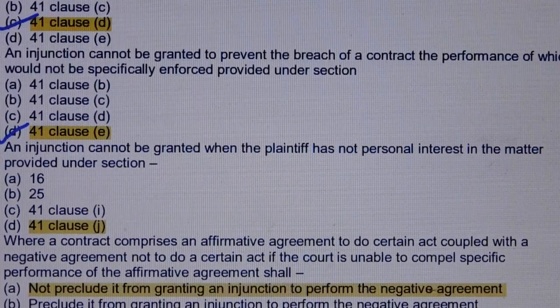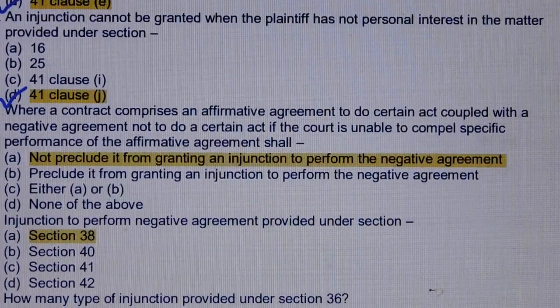Question number 115. An injunction cannot be granted when the plaintiff has not personal interest in the matter provided under section. Answer is option number D, section 41, clause J. Question number 116.